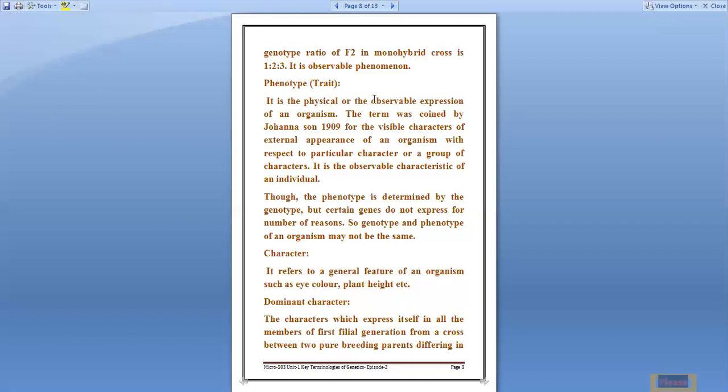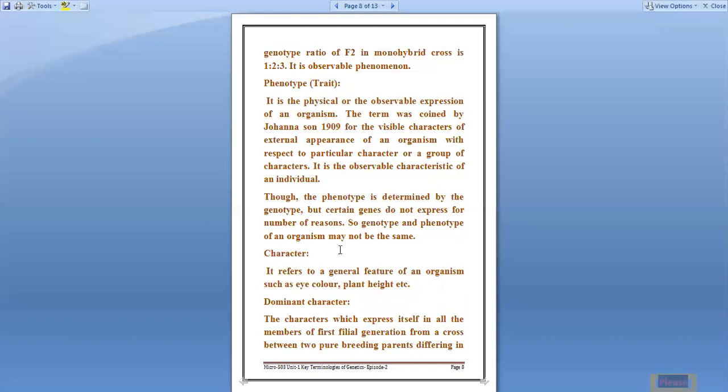Next is phenotype. It is the physical or observable characters. Now in microbiology, in both years we have discussed the word morphology many times. Morphology means the observable characters, size, shape and structure in particular. The characters which can be observed, like skin color and eye color, are all called phenotypic. But always remember, this phenotypic appearance is always due to some changes in the genotype.